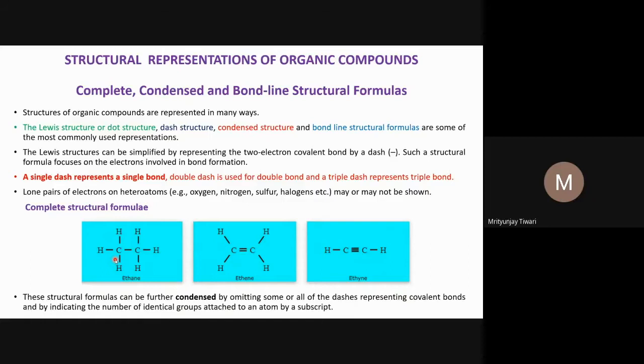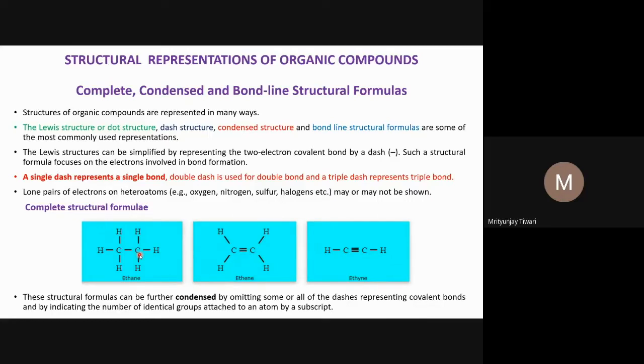Even if someone writes CH3 CH3, you should understand that hydrogen cannot have more than one covalency. Both the CH3 groups do not have complete valency; one valency is completed by the single bond between these two carbon atoms. This is the understanding you have to make yourself. So CH3CH3, or CH3 dash CH3, is a condensed formula.